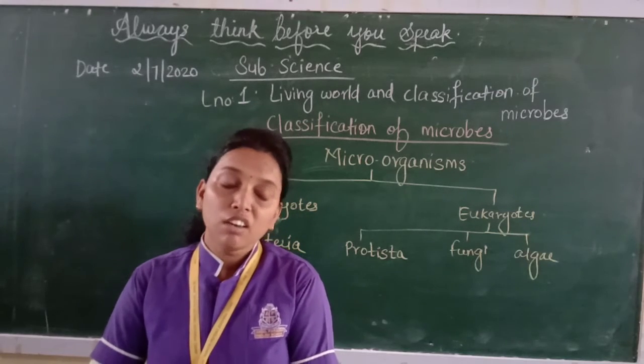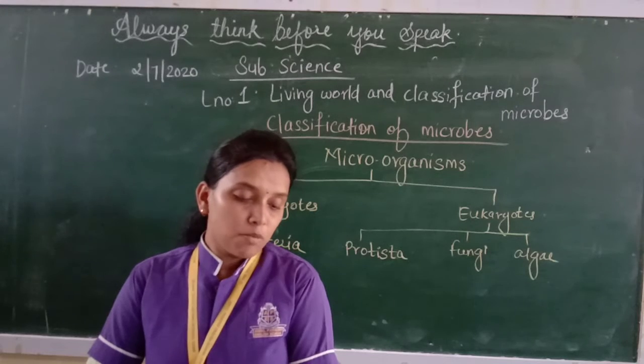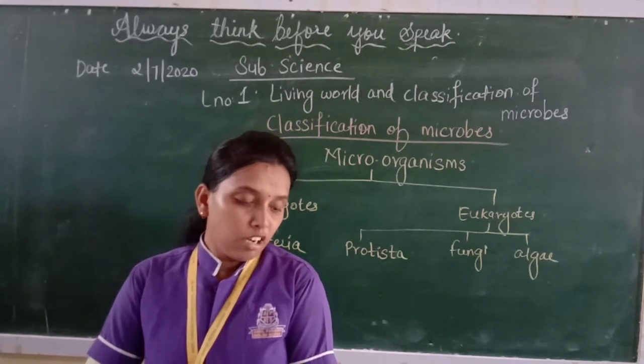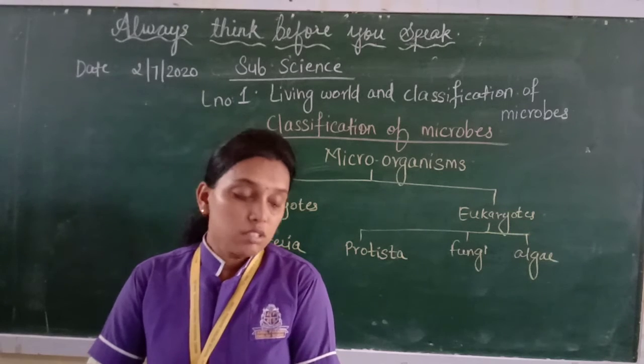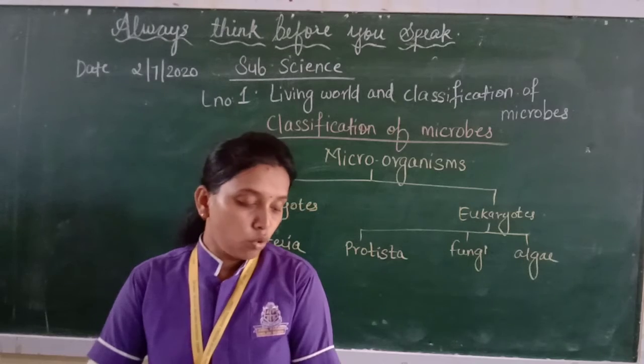Amoeba is free living in dirty water. Entamoeba histolytica causes amoebiasis. Amoebiasis is a parasitic infection caused by Entamoeba histolytica. Plasmodium vivax causes malaria, and Euglena is autotrophic, which means it can prepare its own food.